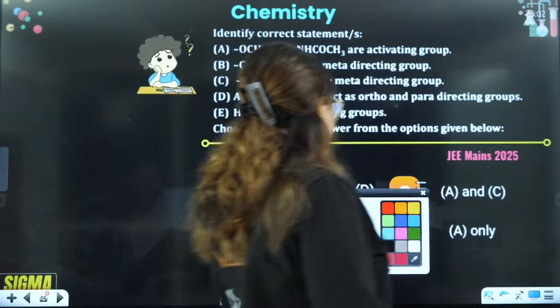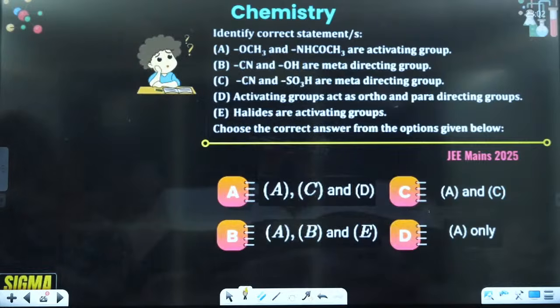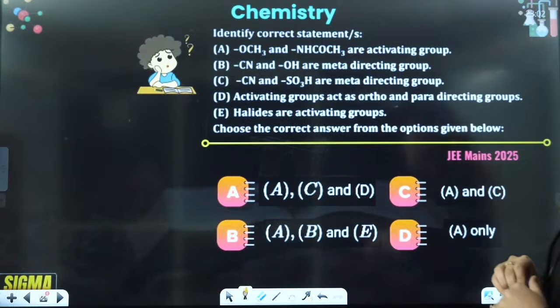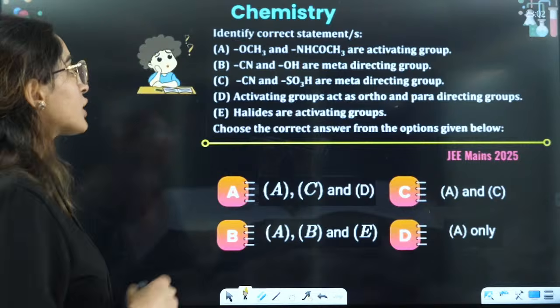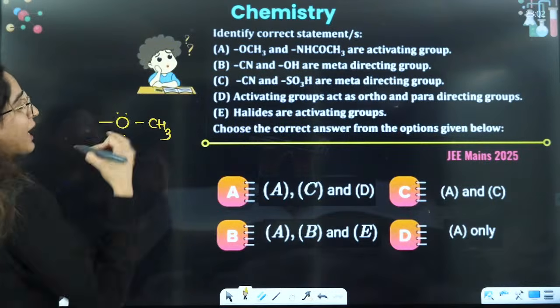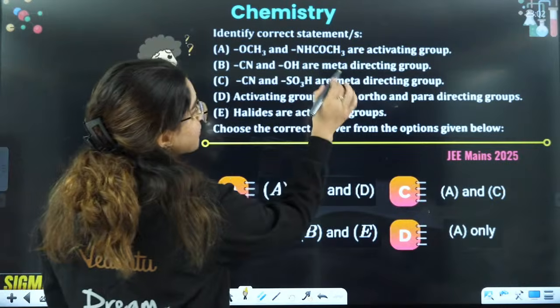Let's do some questions on this, a JEE 2025 question, a very, very important question based on this concept only. Identify the correct statements here. First is OCH3NH. Now, the thing that I told you: if you have an atom having a lone pair that is not connected to a multiple bond with a more electronegative atom, it will show plus M, which means it is activating.